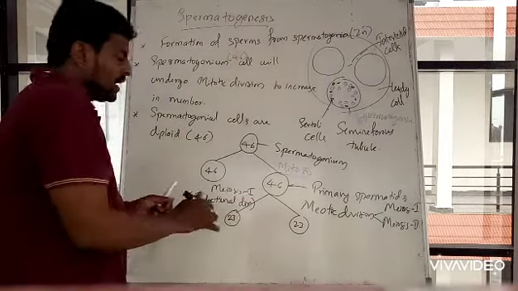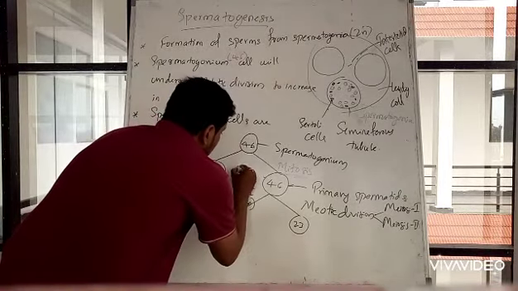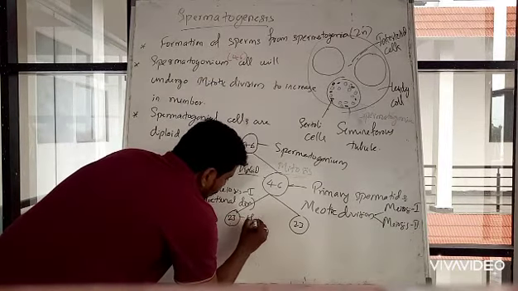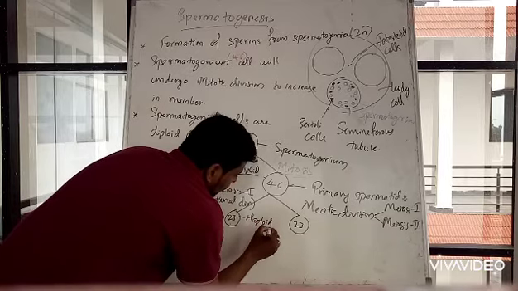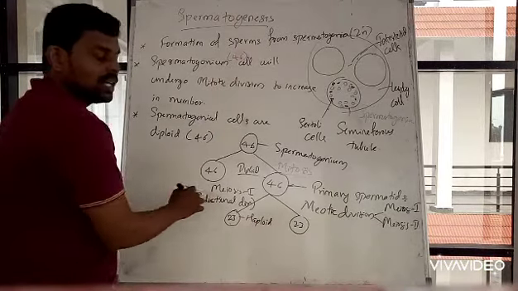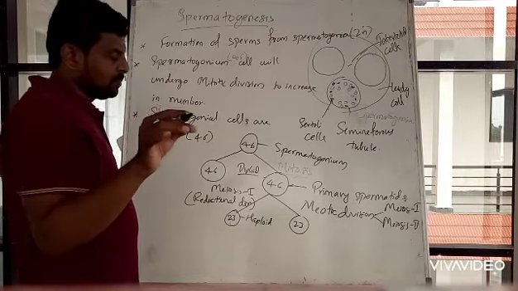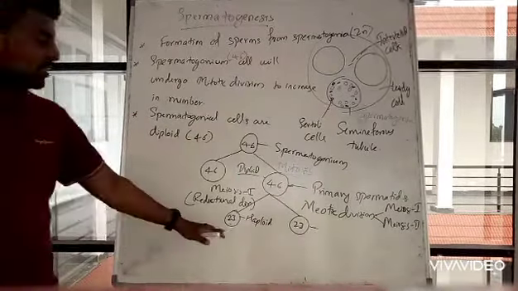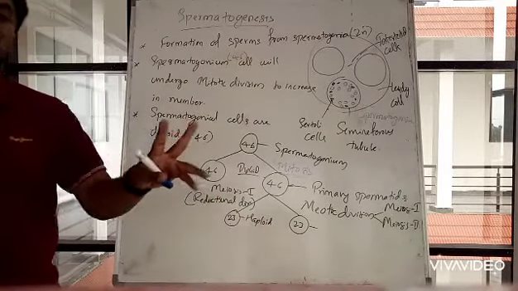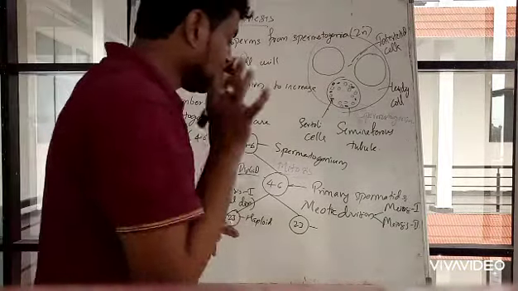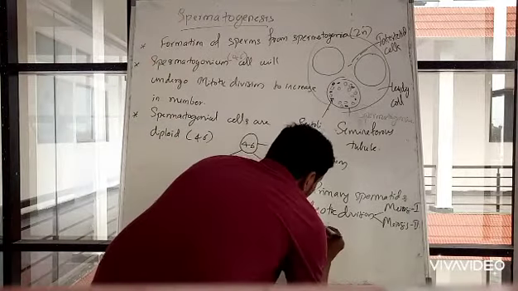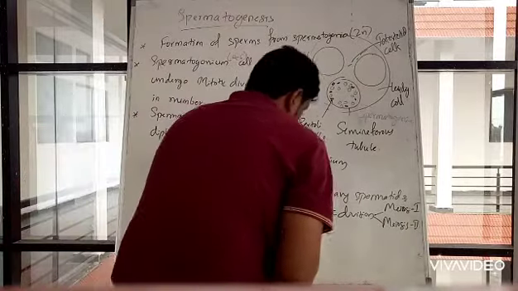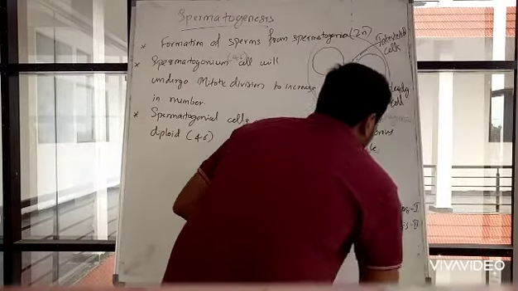This is a diploid condition, and now the cells become haploid. Haploid means n number of chromosomes, that is 23 chromosomes. So at the end of the first meiotic division, two haploid cells are formed, known as secondary spermatocytes.